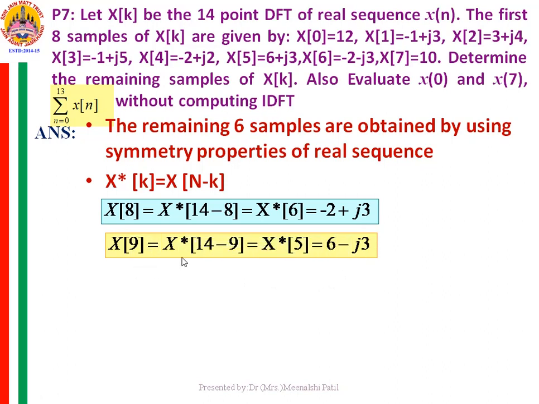Now x9 is equal to the conjugate of x5. x5 is given here, that is 6 plus j3, so the conjugate of this is 6 minus j3.